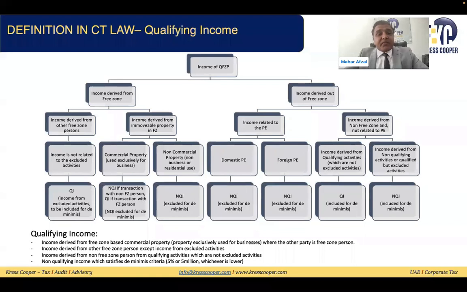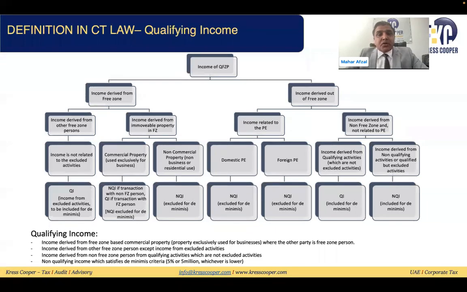Second, income derived from the free zone persons, except from the excluding activity that we already discussed. Third, income derived from the non-free zone person from qualifying activities which are not excluding activities, that we have discussed as well. If the person is making any transaction out of the free zone, and this is from the qualifying activities, unless those qualifying activities are excluding activities, then that income will be considered qualifying income. And the fourth one is where the de minimis requirement is being met, that income will be considered qualifying income as well.